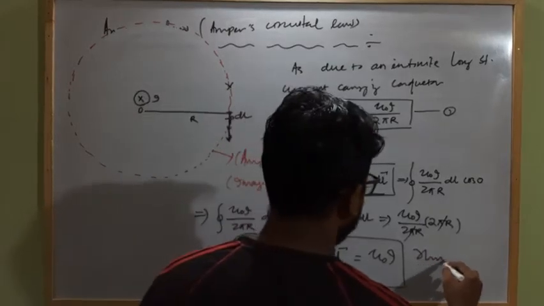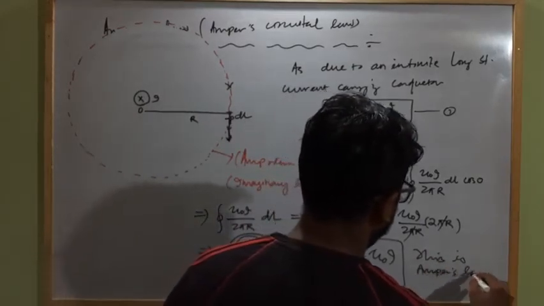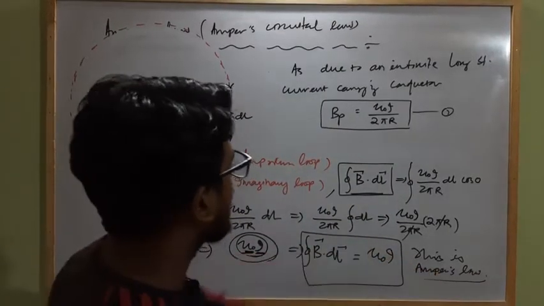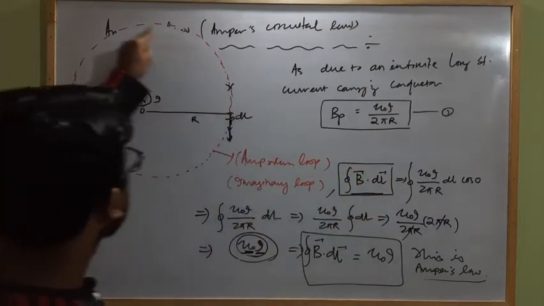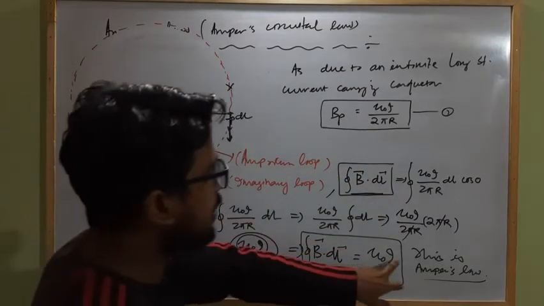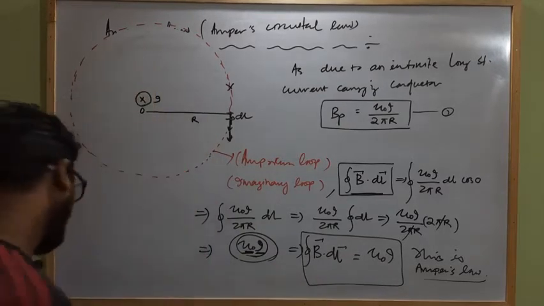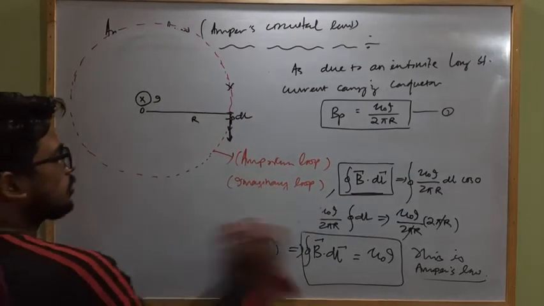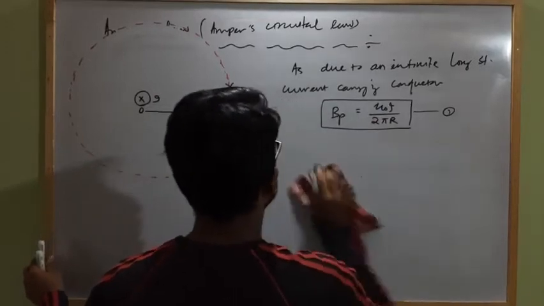This is Ampere's law. Okay, clear? So now this implies what? The closed line integral of magnetic field strength about any closed loop will be mu naught times the total current enclosed by that loop. Clear? So now let's know some important points regarding Ampere's circuital law.